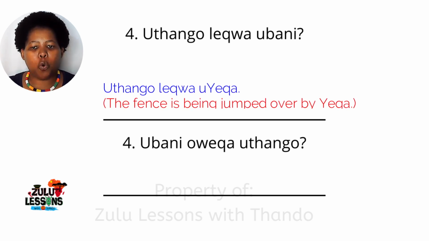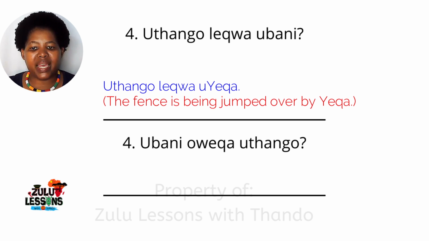So let's start with the latter because it uses the verb in the same conjugation as the question. Uthango leqwa uyeqa. So the fence is being jumped over by yeqa. If you have not learned, Mngani, how to use this extension of the verb, the WA, please look for the link to that video in the description box.